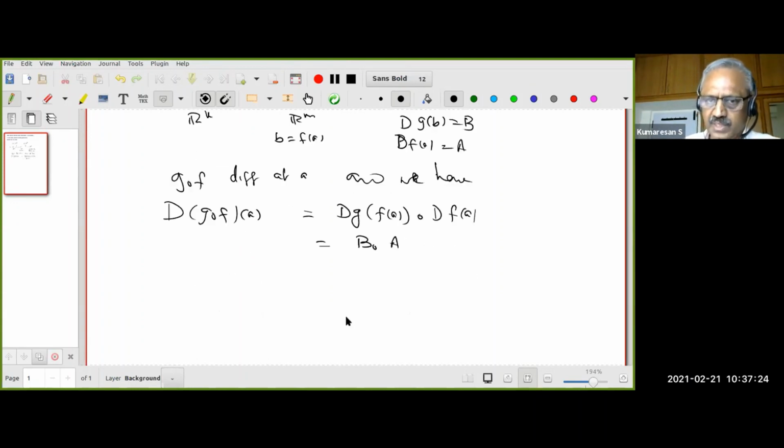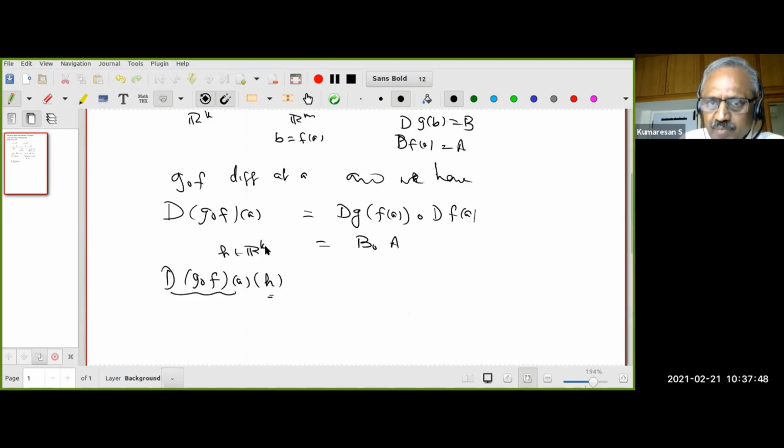So you should slowly get used to the notation. Okay, this is the derivative operation on the function g composite f at the point a. Therefore, you see why I want you to look at the notation. Does this make sense to you? You see, the notation becomes complicated, but if your concepts are clear, it is very good. This is a linear map. It has to act on a vector. This vector h will be where?